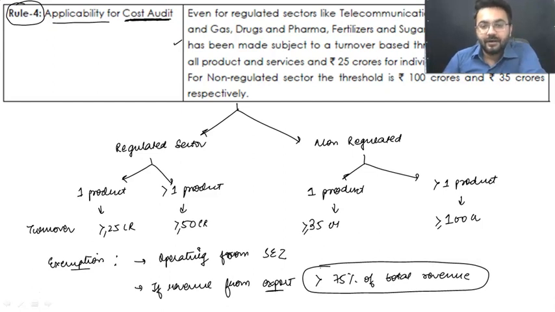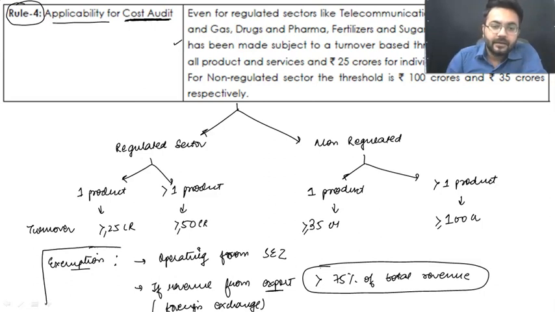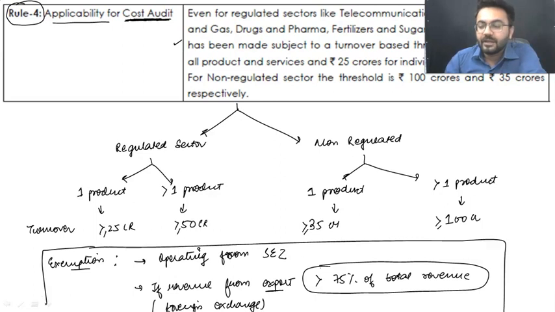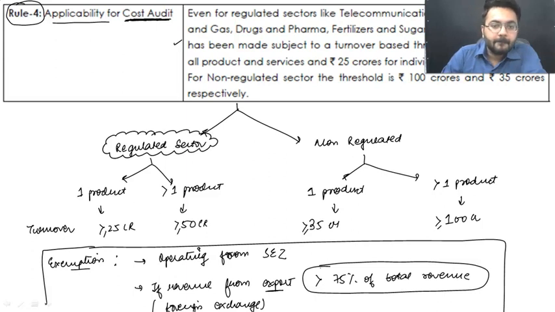That means you have earned it in foreign exchange. Got my point? Then it falls within the exemption ambit. Very simple.